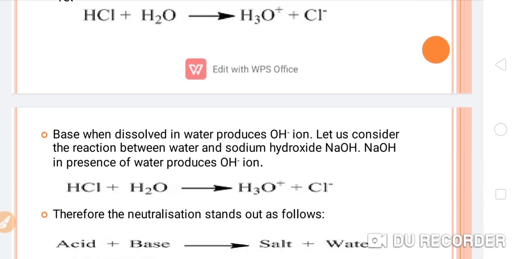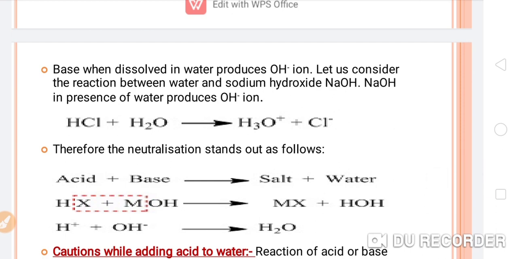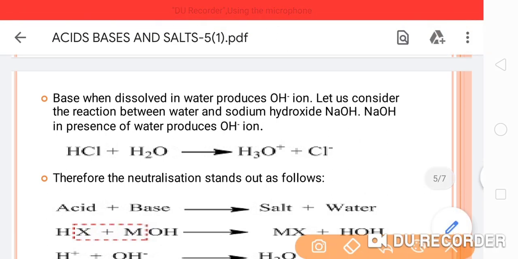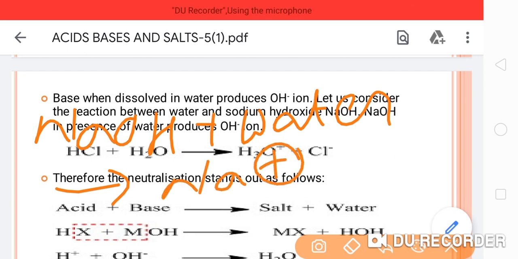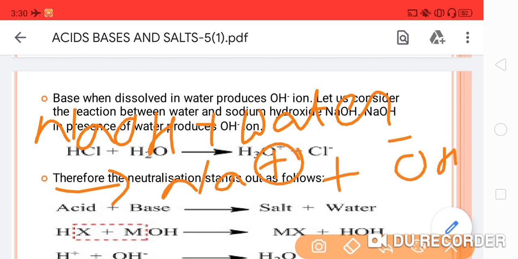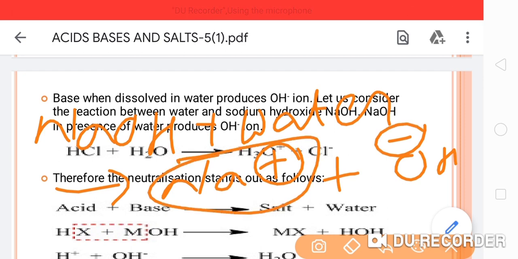Similarly, when a base is dissolved in water, it dissociates into ions. Let us consider the reaction. You can see here a base, NaOH, and you have dissolved it inside the water, so you will get the products Na positive and OH negative.